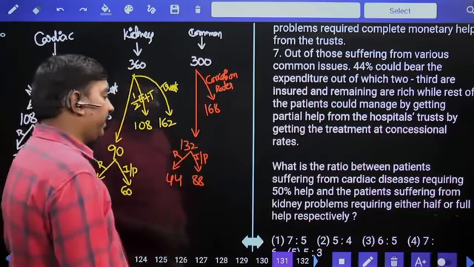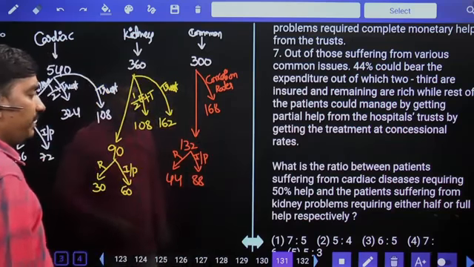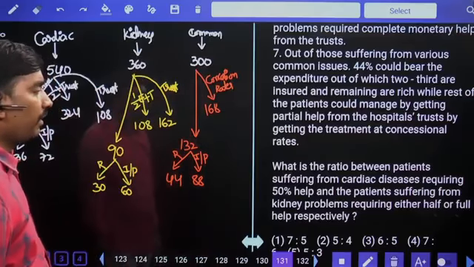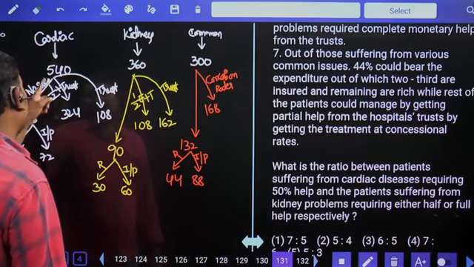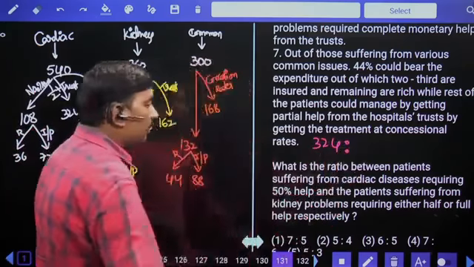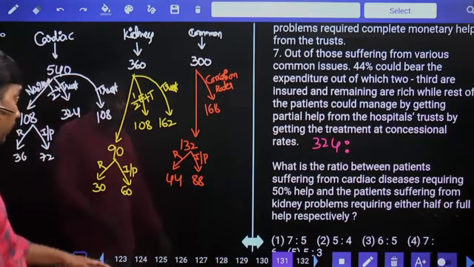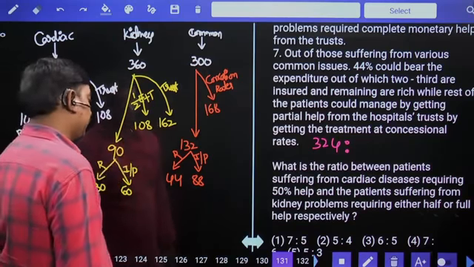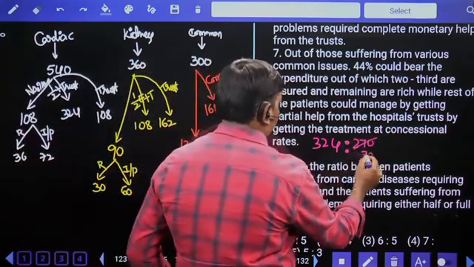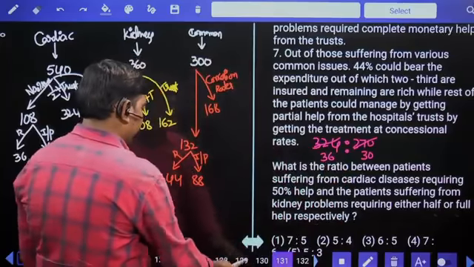What is the ratio between patients suffering from cardiac diseases requiring 50% help and the patients suffering from kidney problems requiring either half or full help respectively? Cardiac diseases 50% help, 324 members. And patients suffering from kidney problems requiring either half or full help, half 108, full help 162. 108 plus 162 means 270. 324 to 270, that is 6 is to 5, is your answer.